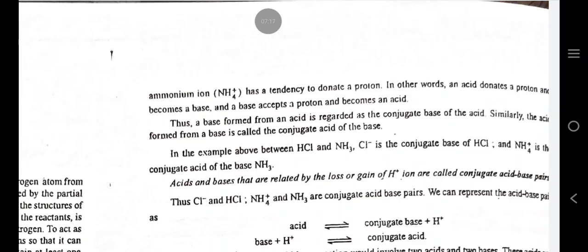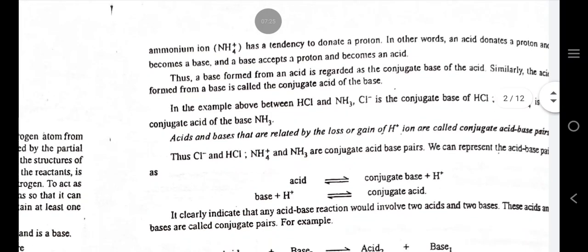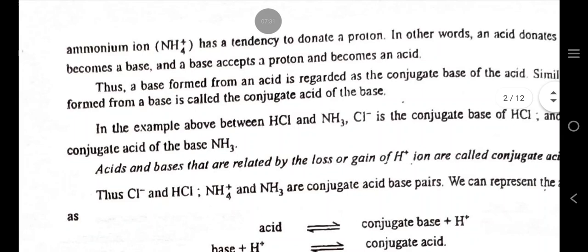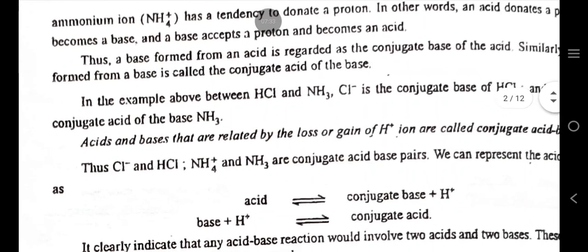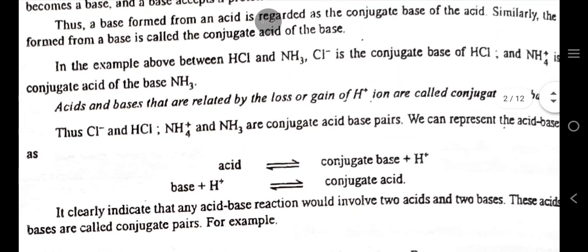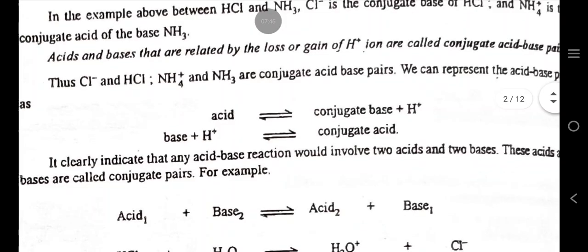In other words, an acid donates a proton and becomes a base, and a base accepts a proton and becomes an acid. Thus, a base formed from an acid is regarded as the conjugate base of the acid. Similarly, an acid formed from a base is called the conjugate acid of the base. In the example above, between HCl and NH3, Cl negative ion is the conjugate base of HCl and NH4 positive ion is the conjugate acid of the base NH3.